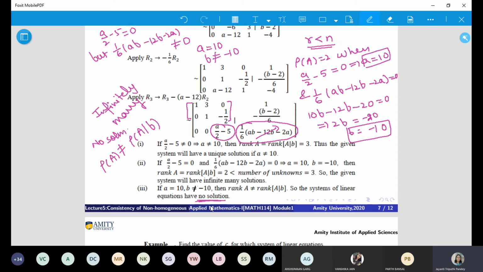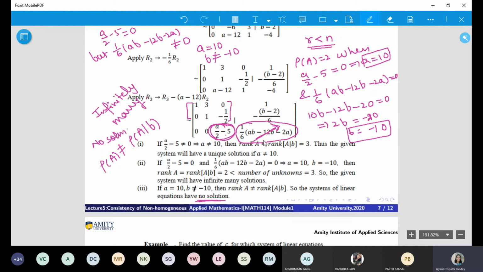Is this agreeable? Now I want to repeat one thing. When the question is asked for unique solution, mostly children make one mistake. They consider this as well as this. But you should realize that if you are looking for a unique solution, the only non-zero thing that you should look for is this.